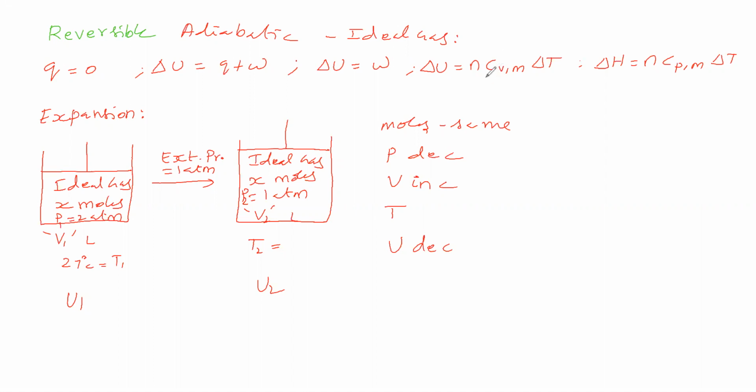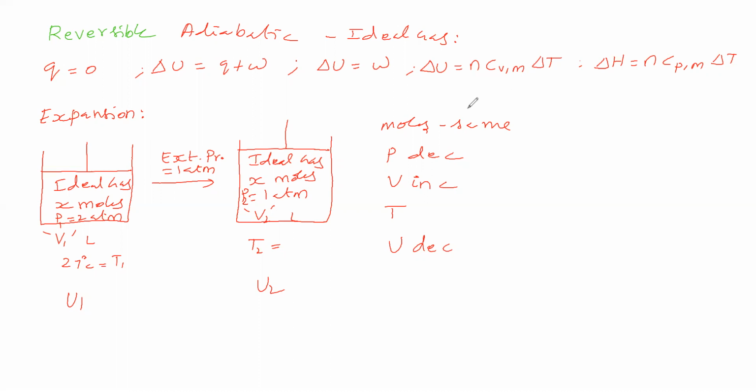That is Q. That is the C_V,m. Therefore, it is an intensive property, and it also remains constant. So delta U changes. Therefore, what should change? Delta T should change, because n is constant and C_V,m is constant.